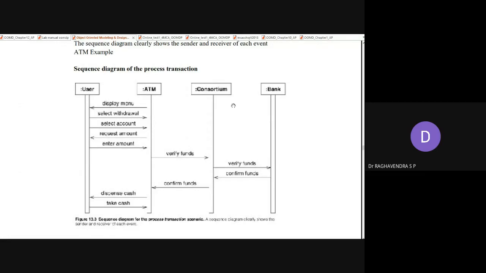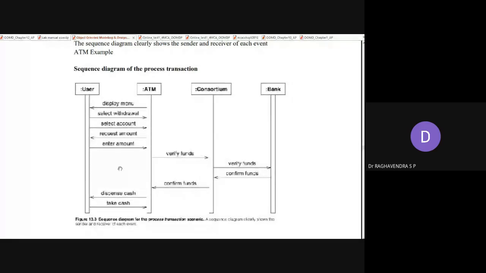Then the consortium will forward this information to the bank where his database is available. Inside the database, all the information belonging to his account will be there. So it will confirm he has sufficient balance. The same information will be forwarded to the ATM, and an adequate amount of money will be dispensed. We will collect the cash. So this is the sequence diagram for processing a transaction.